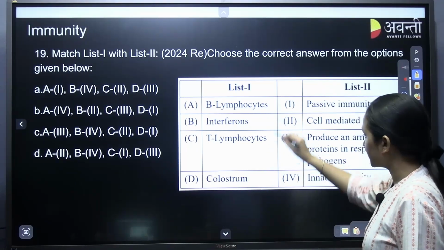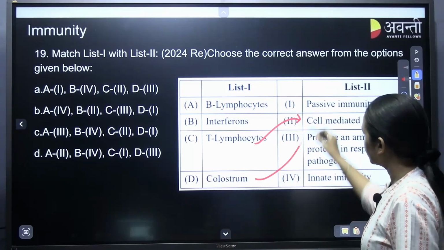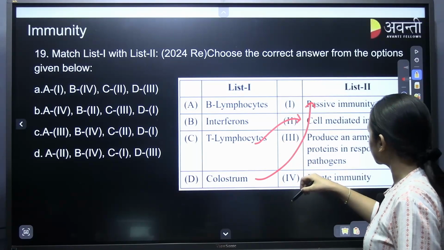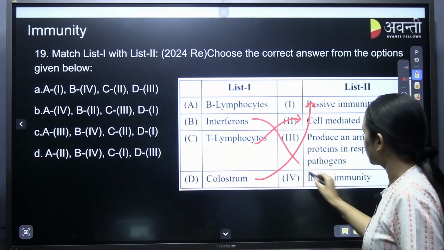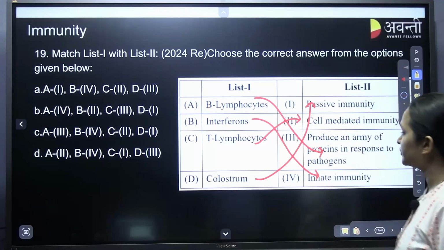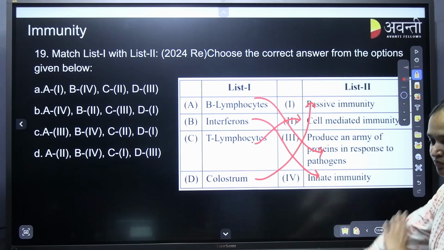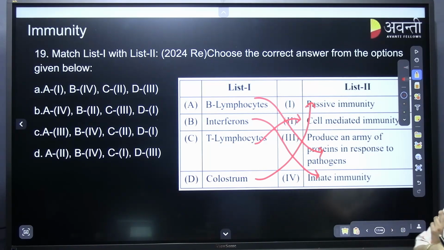Otherwise you can match the T lymphocytes, cell mediated. Colostrum, passive. Interferons, innate immunity. B lymphocytes. Then if you don't know, the last one which is left is it produces an army of proteins in response to pathogens, that is they produce Ig, that is immunoglobulins, isn't it? So match it.